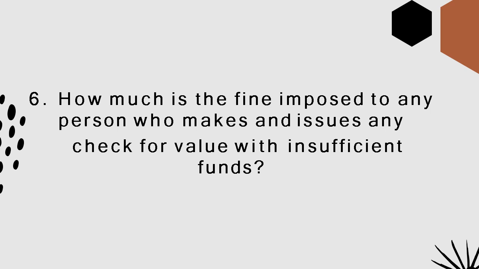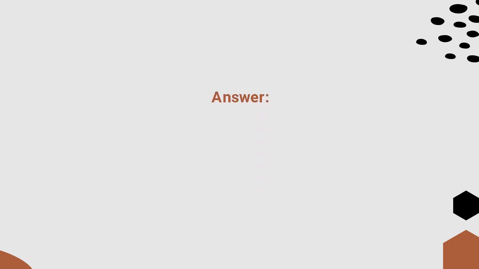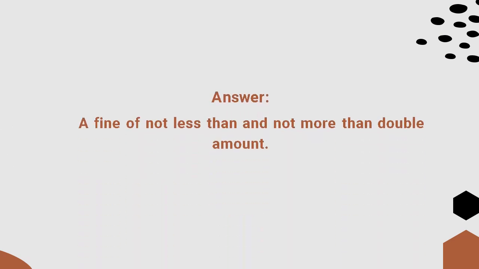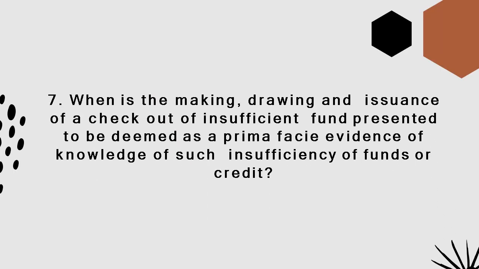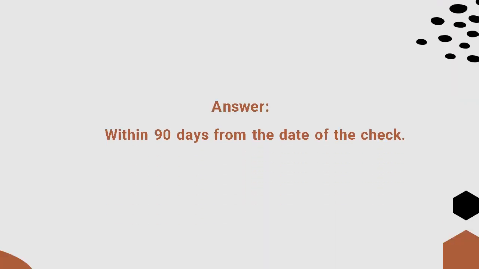Answer: a fine of not less than and not more than double the amount of the check. Number 7. When is the making, drawing, and issuance of a check out of insufficient funds presumed to be prima facie evidence of knowledge of such insufficiency of funds or credit? Answer: within 90 days from the date of the check.